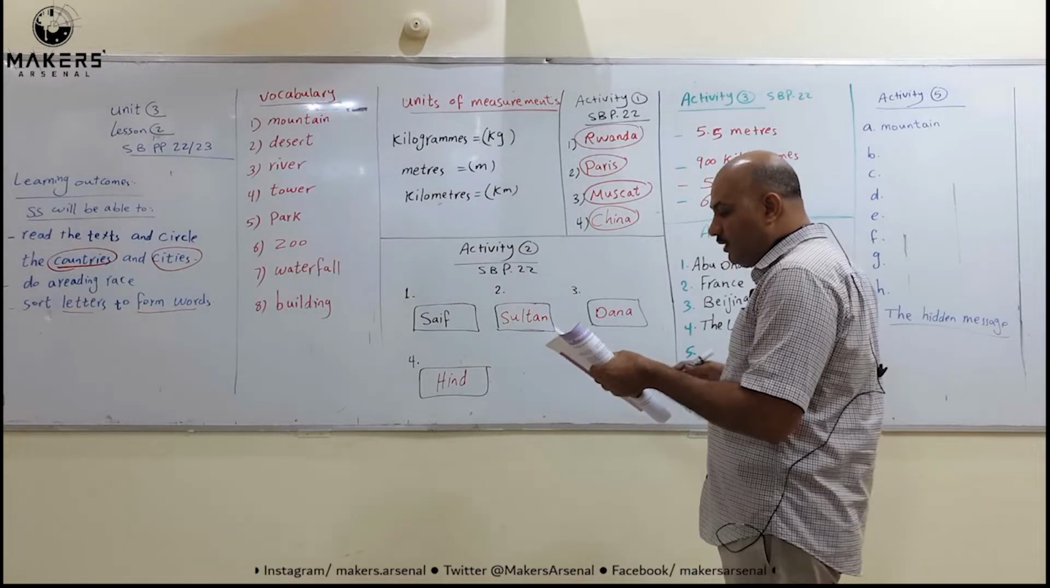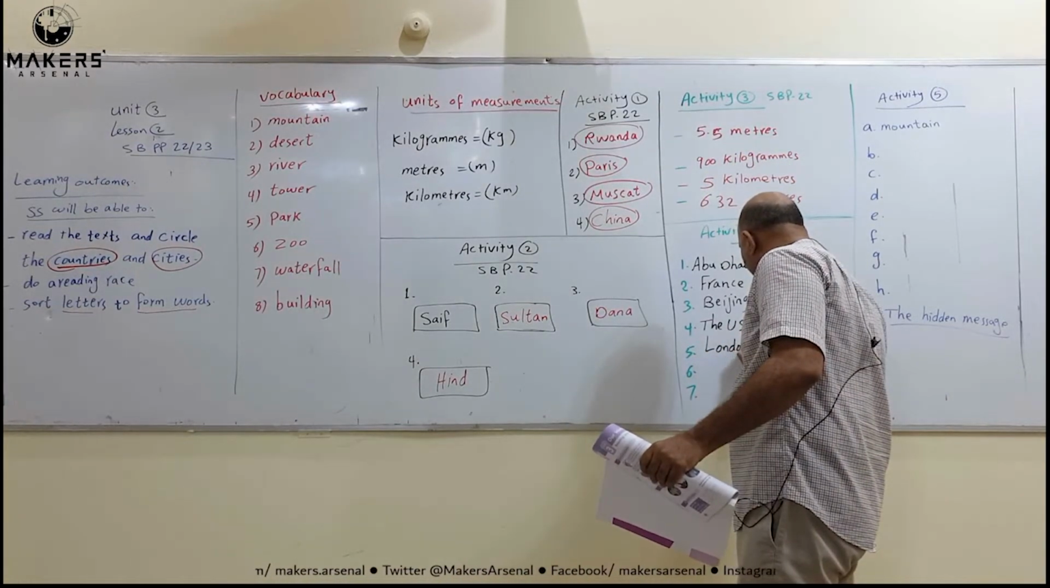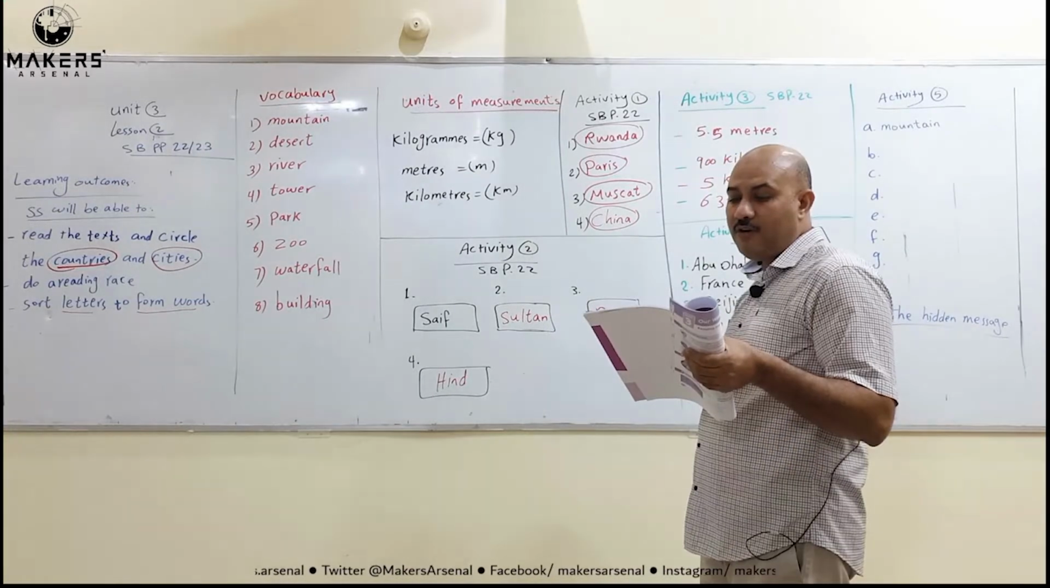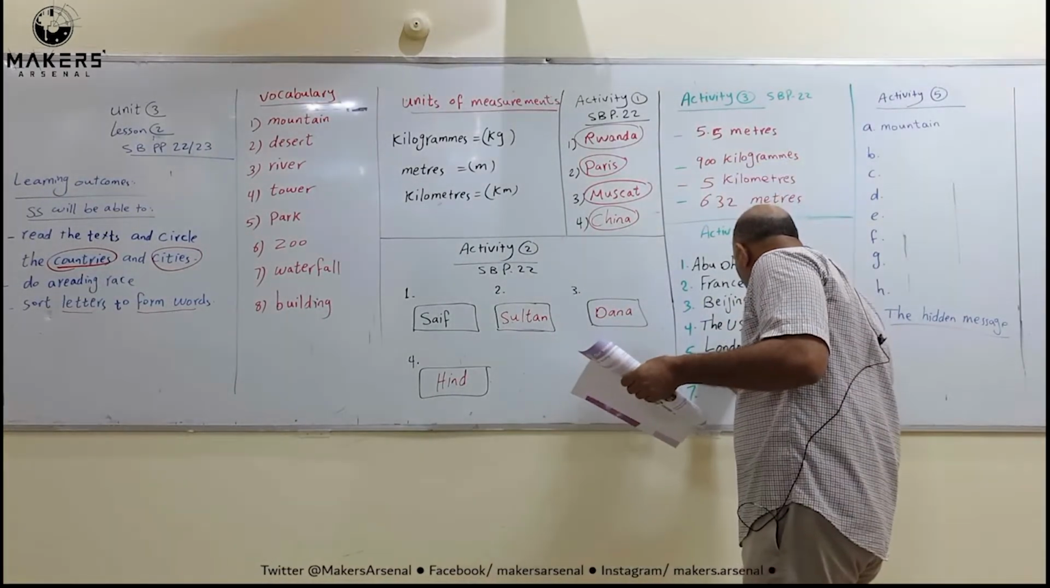Number 5, what is the capital of England? London is the capital of England. Number 6, where is Mount Fuji? Mount Fuji is in Japan. Thank you. So, Japan.